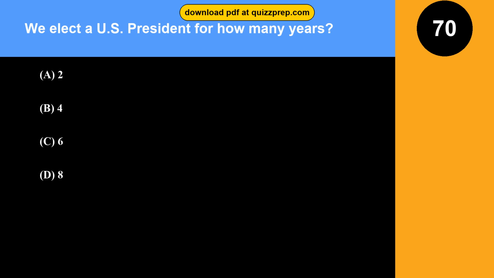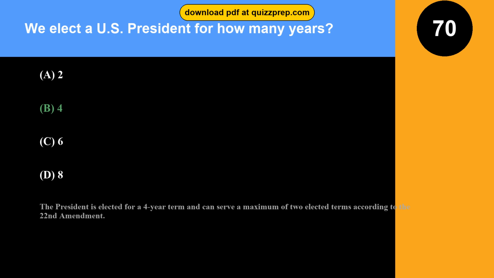Question 70. We elect a U.S. president for how many years? Option A. 2. Option B. 4. Option C. 6. Option D. 8. The correct answer is option B. 4. The president is elected for a 4-year term and can serve a maximum of 2 elected terms according to the 22nd Amendment.